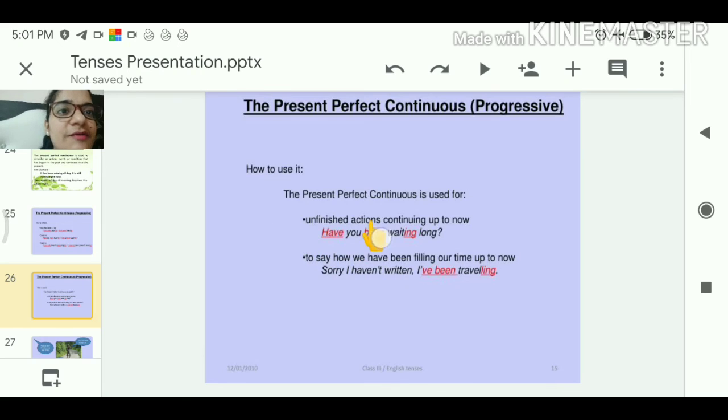The present perfect continuous is used for unfinished actions continuing up to now. कोई काम अभी तक ख़त्म नहीं हुआ है लेकिन अब तक चल रहा है. It means it has been started in the past. Clear? Have you been waiting long?